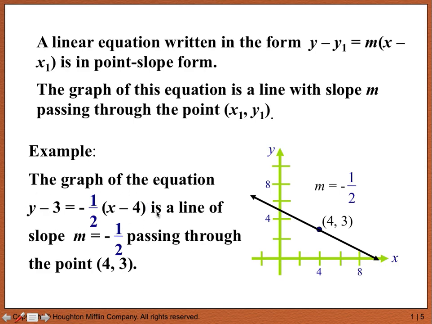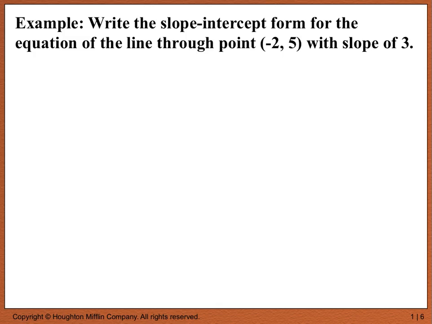Okay, that doesn't look like y equals mx plus b form, but you can rearrange the terms until you get y equals mx plus b form. So as practice, if you wanted to do that, you could just go ahead and rearrange the terms to put it in a different format.